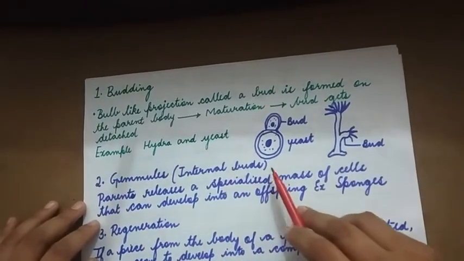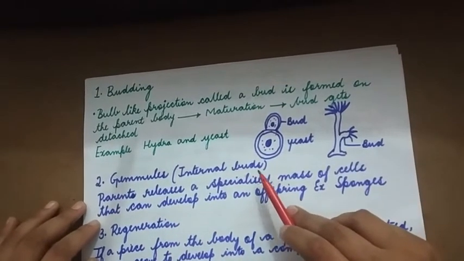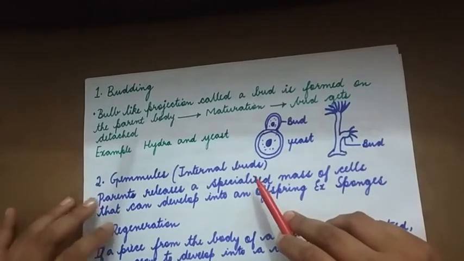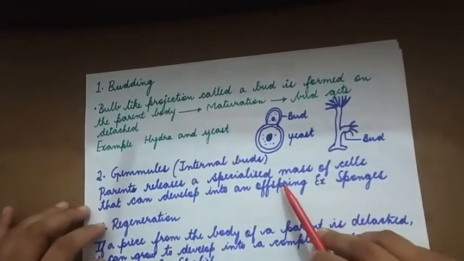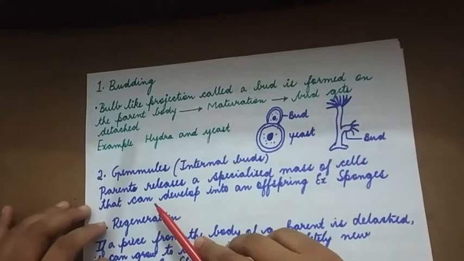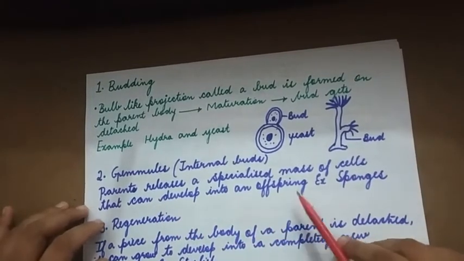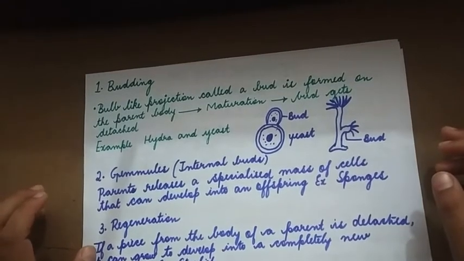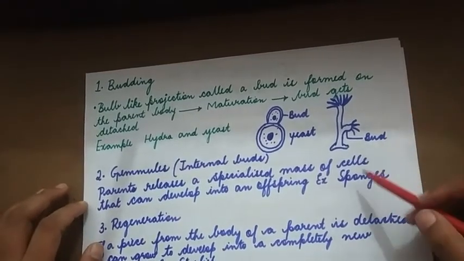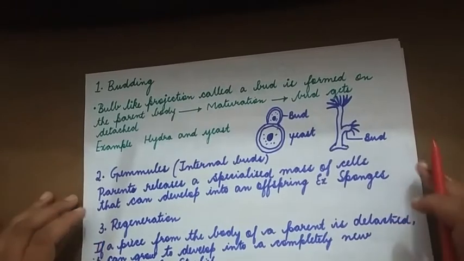Gemmules or internal buds are formed within an organism, as the name suggests. Here parents release a specialized mass of cells that can develop into an offspring. So the specialized mass of cells are produced within the parent body. Example, sponges.